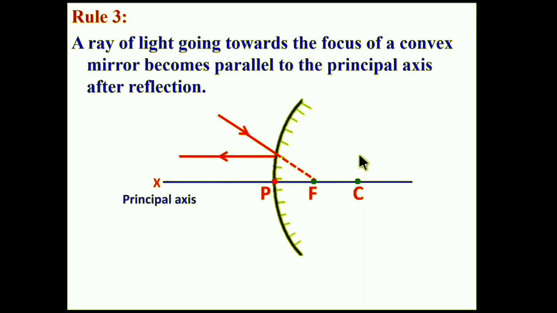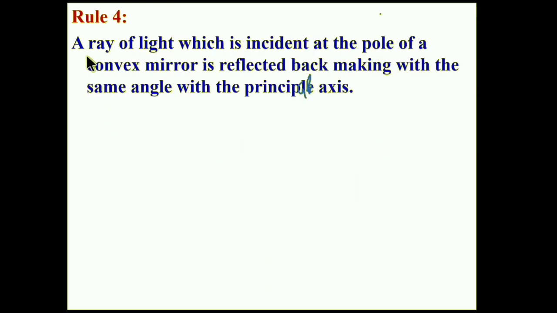Again, I would like to show this. A ray of light going towards the focus of a convex mirror becomes parallel to the principal axis after reflection. Rule number 4. A ray of light which is incident at the pole of a convex mirror is reflected back, making the same angle with the principal axis.